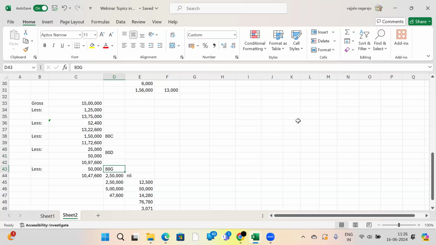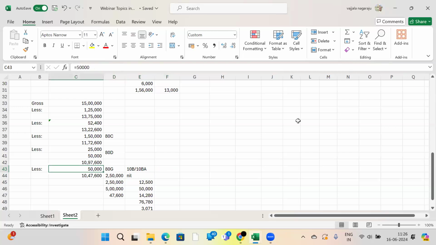Nowadays, for getting the 80G deduction, the income tax department has given instructions to all these donees. That means, suppose there is a TTD. If you donate to the TTD also, you will get deduction under section 80G. Orphanage homes, trusts, NGOs, they have been given a form called 10B or 10BA. These institutions should definitely file who all the donors to their institution are and what amount was donated.